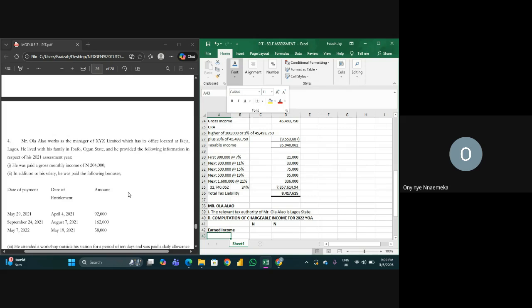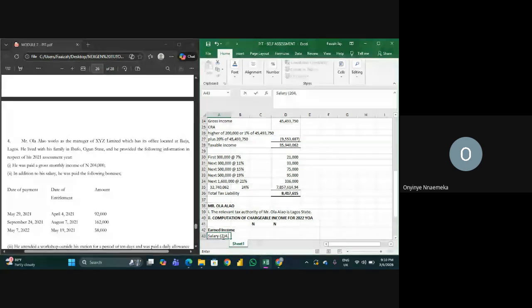I cannot even remember where I took it from, but with the structure, I can tell that it is a past question. If you take 204,000 as the salary, you are going to be very wrong. Why? We are talking about monthly salary, so the salary is going to be 204,000 multiplied by 12 months.